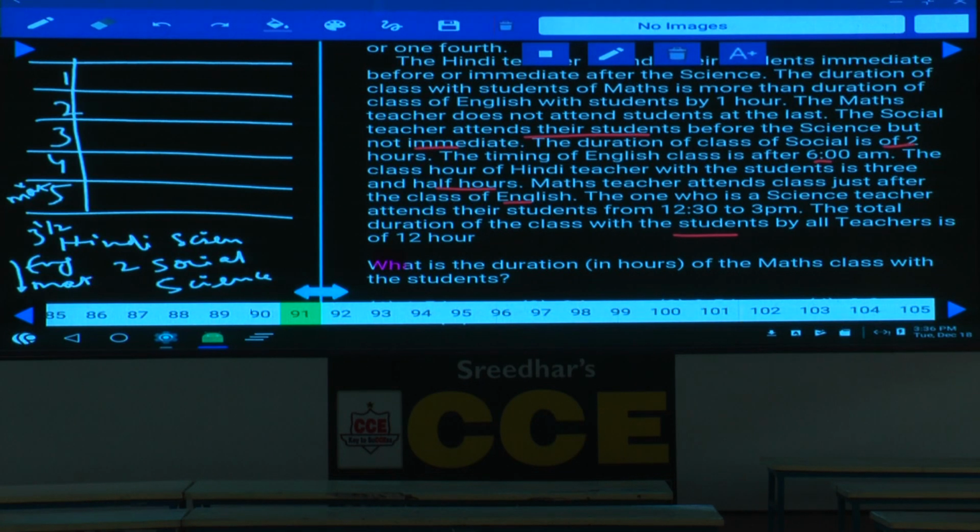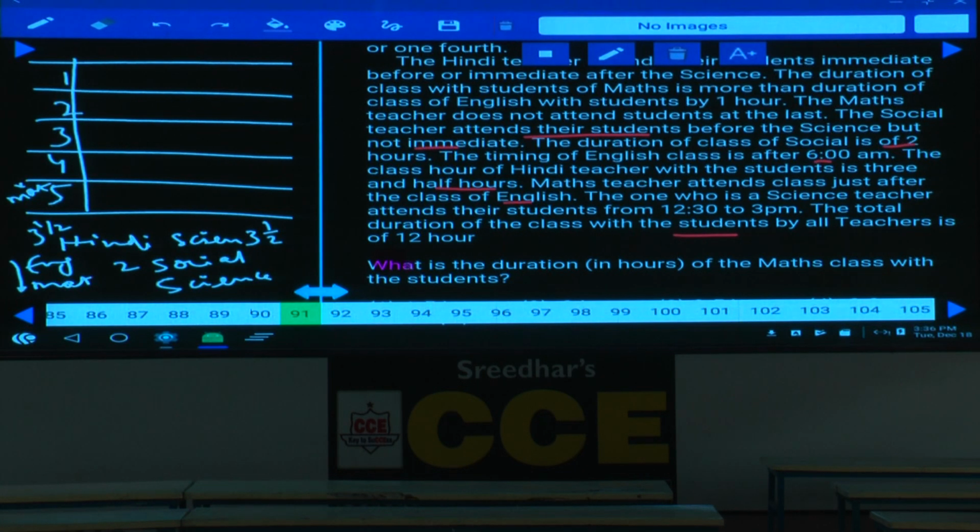That is for science. And how many hours is for science? Science is for 3.5 hours, isn't it? Science is 3.5 hours and Hindi is also 3.5 hours, and 3.5 plus 3.5 is how much? 7 hours.